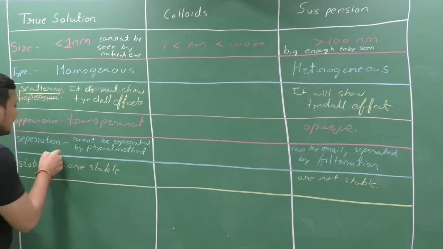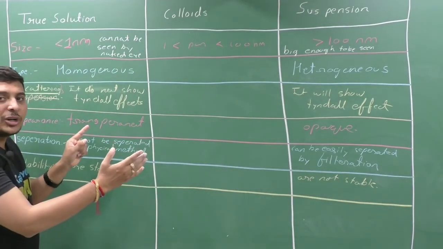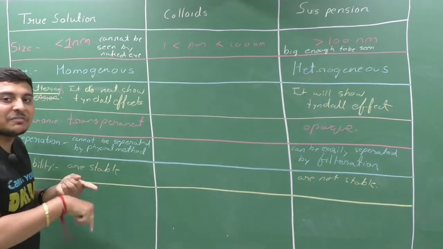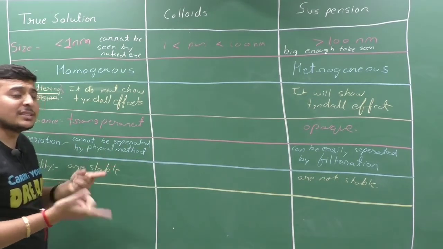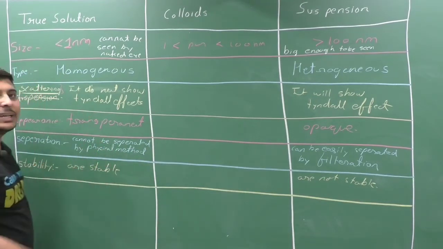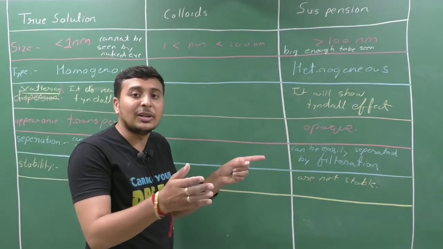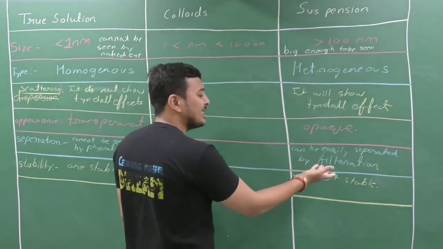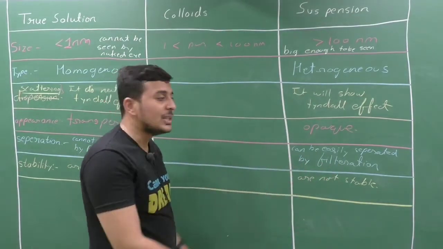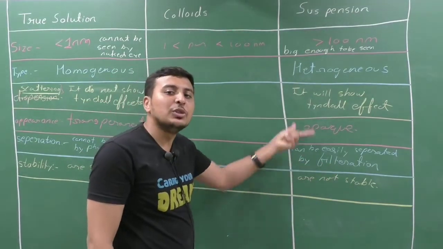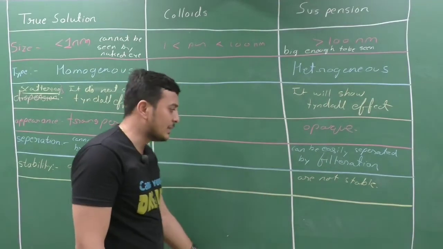Clear? Separation. How can we separate salt and water? We cannot separate it by filtration. We have different methods, but we cannot separate it by simple filtration. So any physical method won't help here for separating salt and water. But for a suspension, the simple filtration method can be used to separate solute and solvent particles.